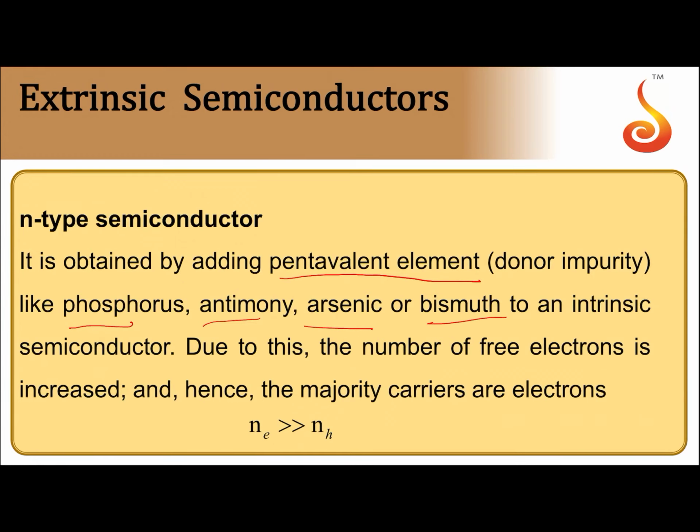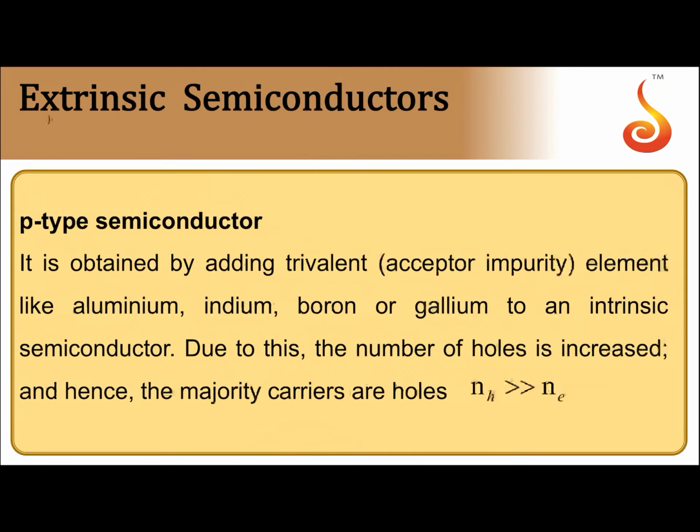If you add any one of these impurities in traces to a pure semiconductor, you will get an n-type semiconductor. Because of this, the number of free electrons is increased, hence the majority carriers are electrons, so Ne will be greater than Nh. Electron concentration will be greater than hole concentration. Such a semiconductor we call an n-type semiconductor.